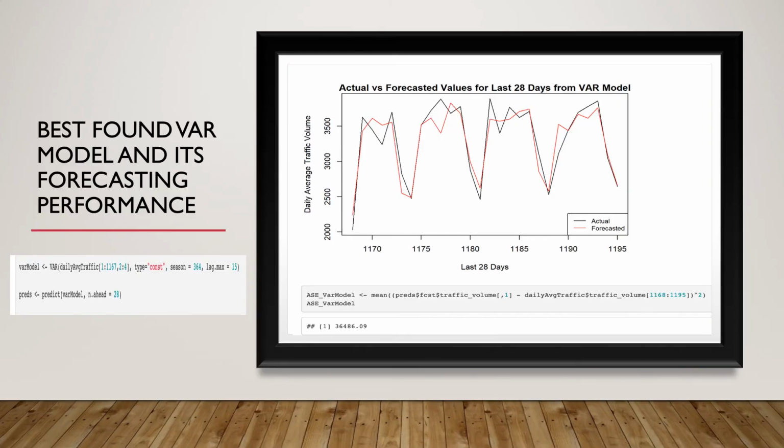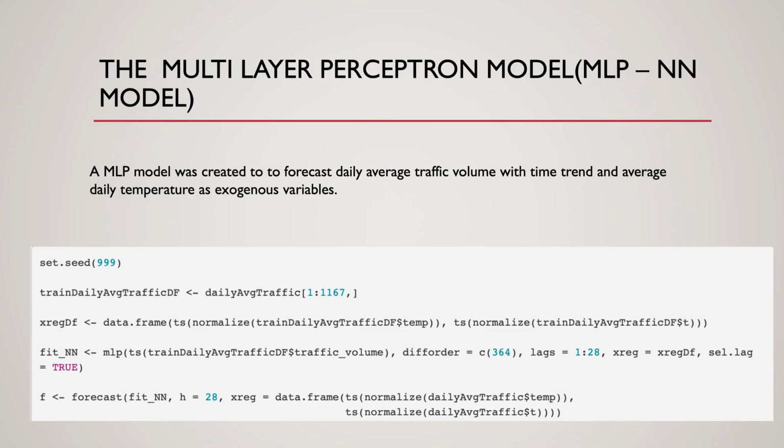Last 28 days forecast from this VAR model also tend to closely follow the actual 28 days traffic volume data. But unlike univariate model, this model tend to underpredict at certain points, giving the model slightly more ASE of approximately 36.5K as compared to 28.5K of univariate model.